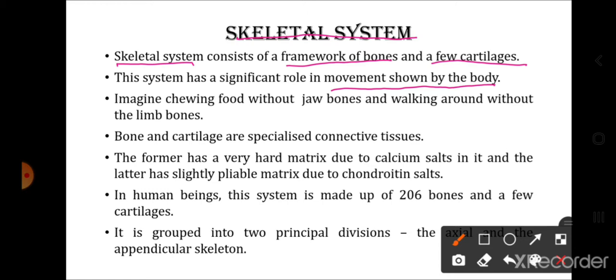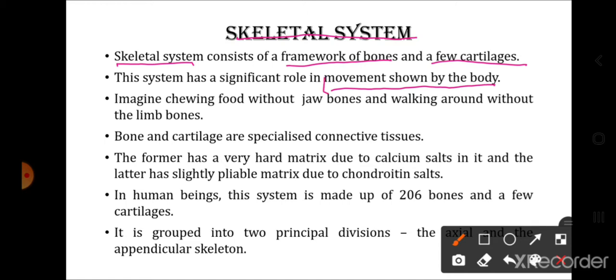Apart from that, these bones are also the hematopoietic organs. They are the organs which are responsible for the formation of the blood cells. We know that in the hollow cavities of the bone there is marrow. So red bone marrow is a tissue which is responsible for the formation of the blood cells. It is also an important reservoir of calcium and phosphorus, and apart from that the yellow marrow is a storehouse of fat. So these are the various functions of the skeletal system.